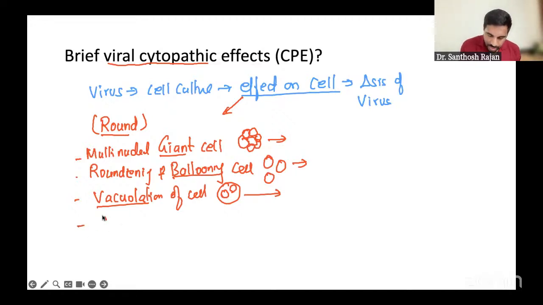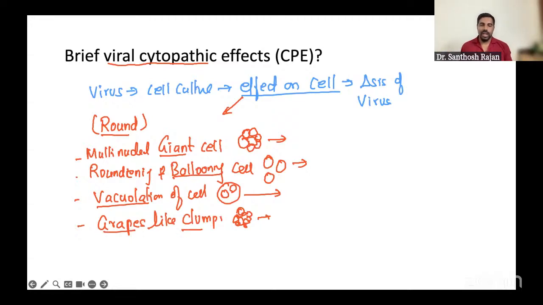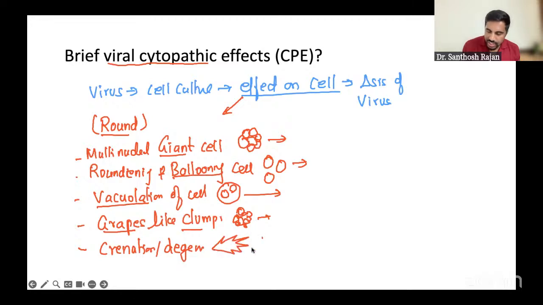Another thing, they form grape-like clumps, grape-like clusters. Staphylococcus aureus is a different story. So grape-like is also round. See, everything is round. Very simple to remember. Only one thing is different, that is crenation and degeneration. Here it looks like a leaf, a leaf-like appearance.